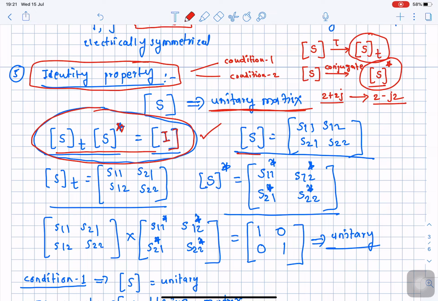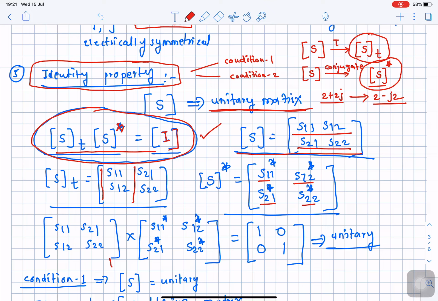Here is the example I have given. Let us say the scattering matrix for a two-port network is represented by this equation. If we take the transpose of this matrix, we only change the rows with the columns. So the row S11 and S12 becomes a column here. Similarly, the row S21 and S22 becomes a column here. Now take the complex conjugate of the scattering matrix, S11 conjugate, S12, S21 and S22 conjugates. Now you multiply these two matrices.